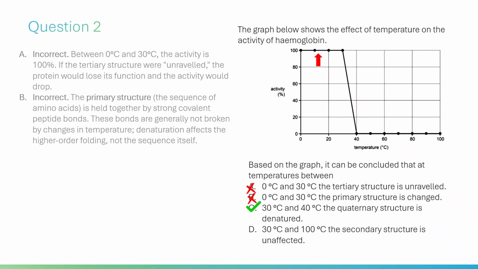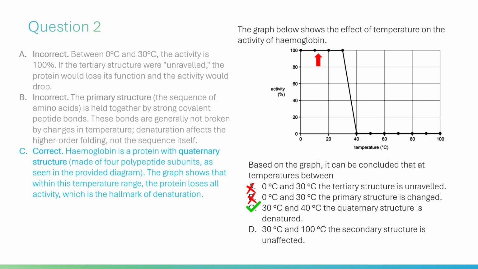C. Correct. Haemoglobin is a protein with quaternary structure, made of 4 polypeptide subunits, as seen in the provided diagram. The graph shows that within this temperature range, the protein loses all activity, which is the hallmark of denaturation.